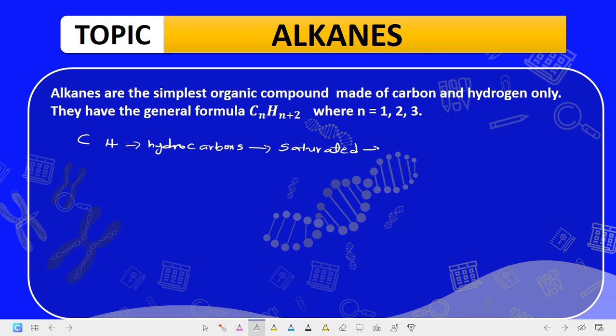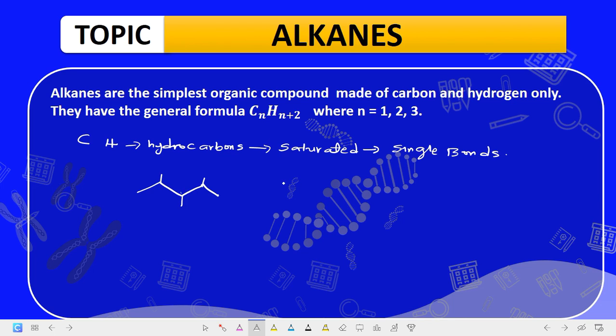Why are they saturated? They contain only single bonds. If you look at the alkanes, they contain single bonds only. For instance, this compound is an alkane. All the bonds present in this compound are single. There is no double bond anywhere. Are we getting it now? So a compound that contains only single bonds is said to be saturated, and alkane is one of them.